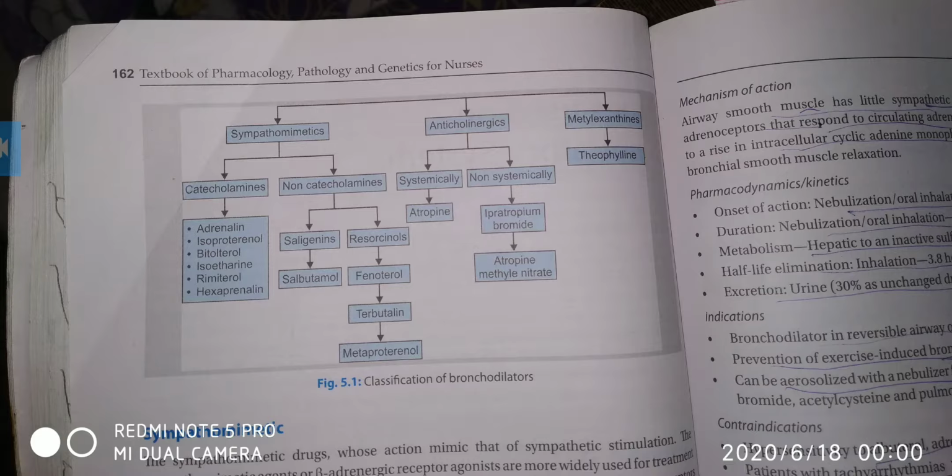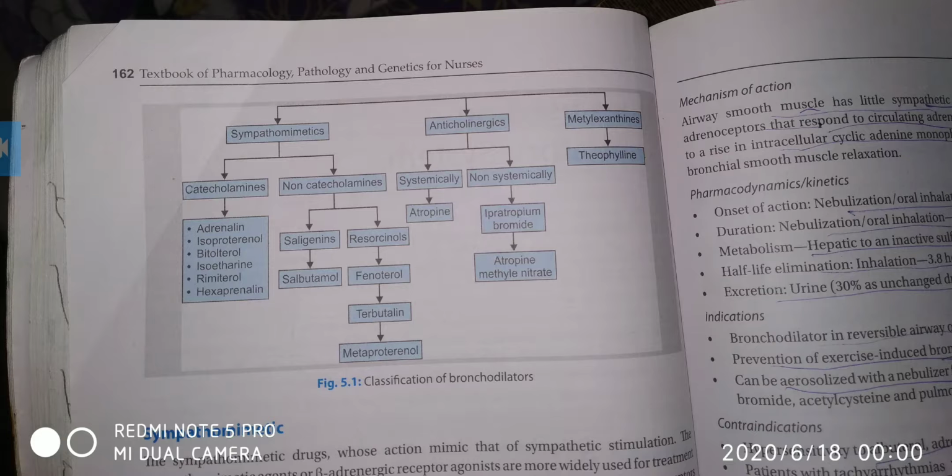Catecholamines are adrenaline, isoproterenol, and isoetharine, and non-catecholamines can be saligenins and resorcinols. Saligenins include salbutamol, and resorcinols include orciprenaline, terbutaline, and metaproterenol. And anticholinergics can be systemic and non-systemic. Systemic is atropine, and non-systemic is ipratropium bromide and atropine methyl nitrate, and methylxanthine can be theophylline.